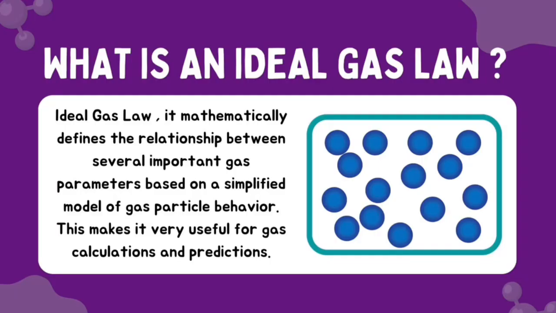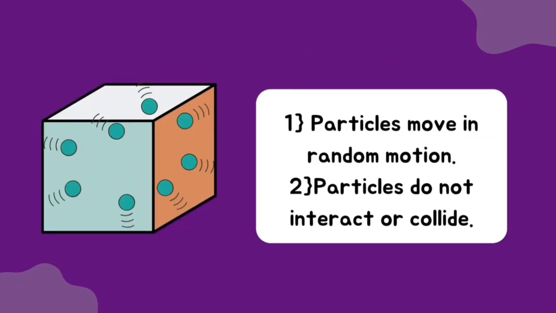What is the ideal gas law? The ideal gas law is a mathematical definition of the relationship between a number of significant gas parameters, based on a simplified model of the behavior of gas particles. Because of this, gas calculations and forecasts can benefit greatly from it. We can make some easy predictions. Each particle in the gas moves in random motion and the identity of the gas is irrelevant. Also, the particles don't interact apart from elastic collisions, bouncing off one another like balls on a pool table.